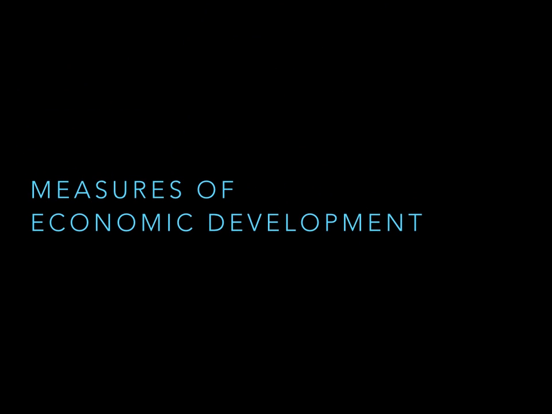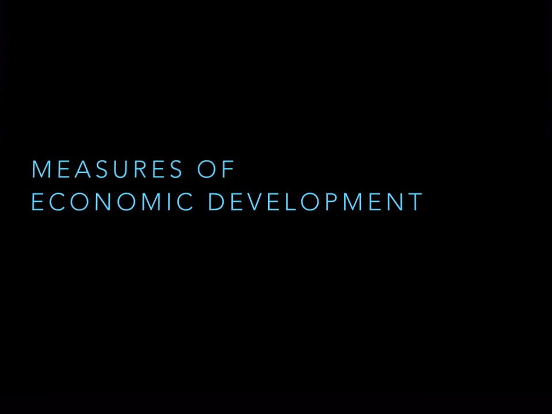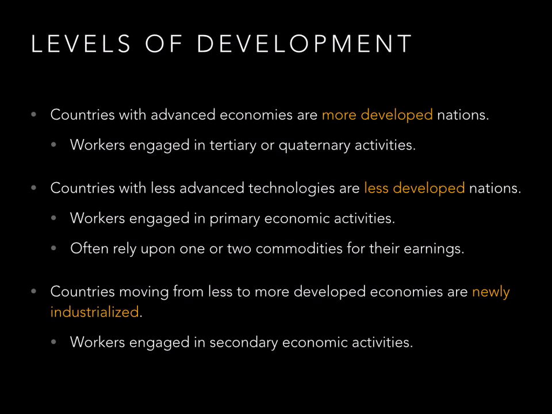Measures of economic development. Levels of development. The most advanced economies, those countries are referred to as the more developed nations. And in those nations, workers are mostly engaged in tertiary and quaternary activities.